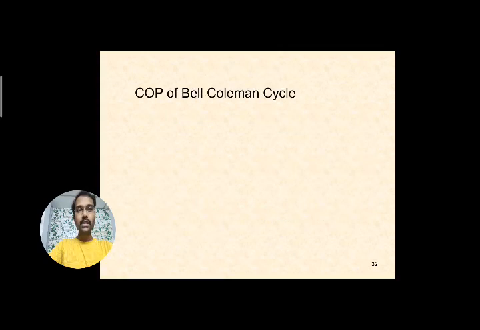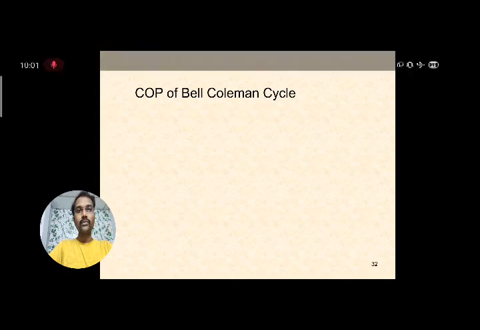Okay, so this is regarding the analysis of the Bell-Coleman cycle by using PV and TS diagram. And also we have seen the importance of the components of the Bell-Coleman cycle. Next, in continuation, we will see the COP of the Bell-Coleman cycle.